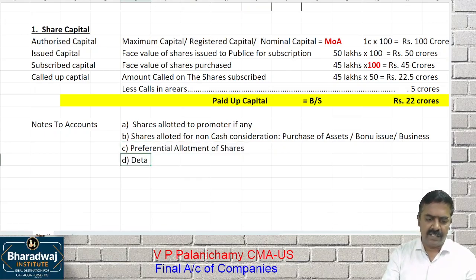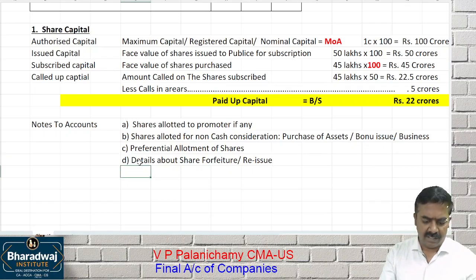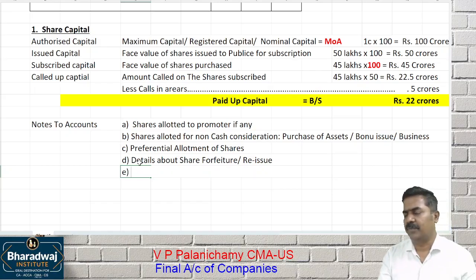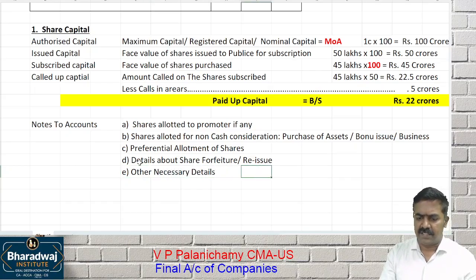Then details about share forfeiture, reissue. That is, whether you have cancelled or reissued shares. Then information about any wrong allotment done. Other necessary details should be given, like promoters' contribution, how much.